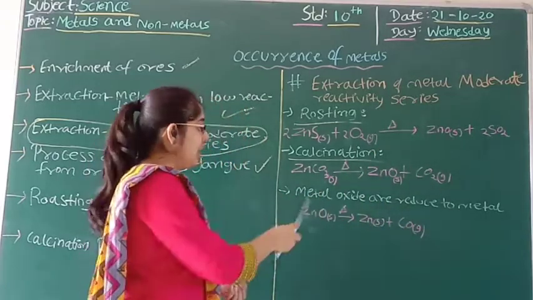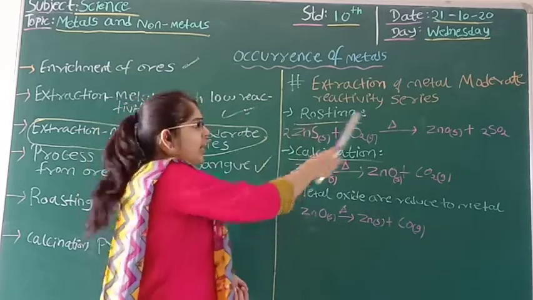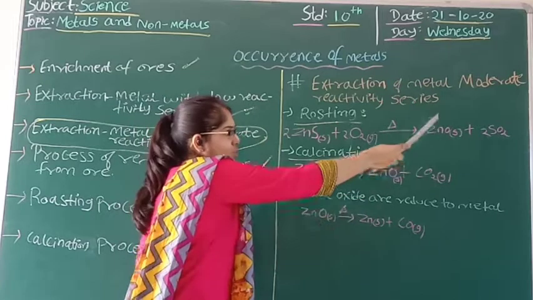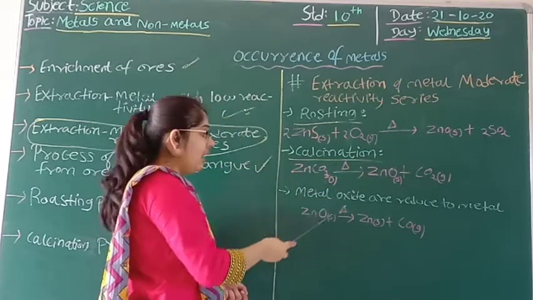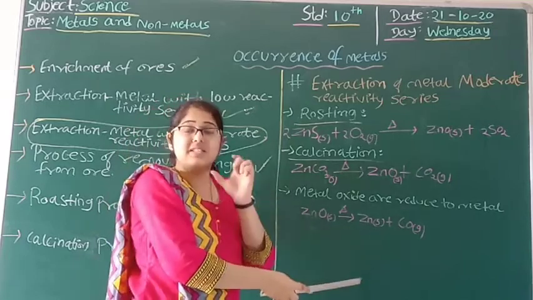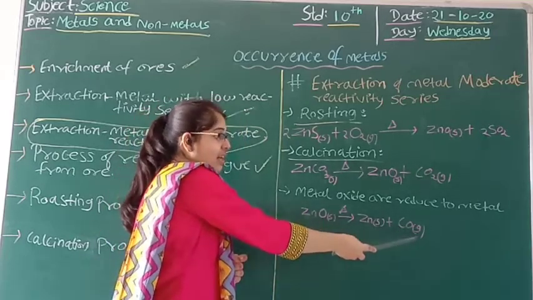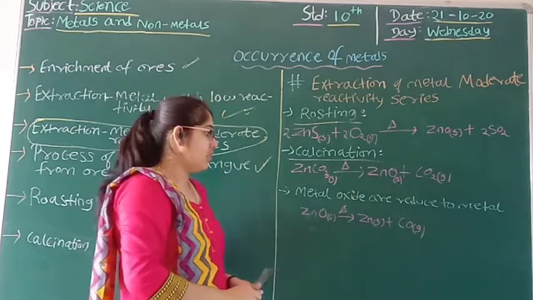So what we'll do? We'll take zinc oxide, whether it is from carbonate form or sulfide form. Both are giving zinc oxide, and now I am going to heat it with carbon. What am I going to get? I am going to get the separate pure form of metal, as well as carbon dioxide. Right?